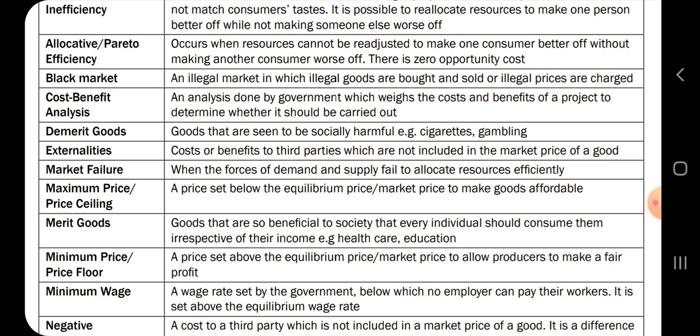Let's say there's a demand for toilet paper, and businesses that manufacture toilet paper are unable to deliver it. That will cause a failure in the market of toilet paper. Or when demand is not met, then that can cause the market to fail as well.